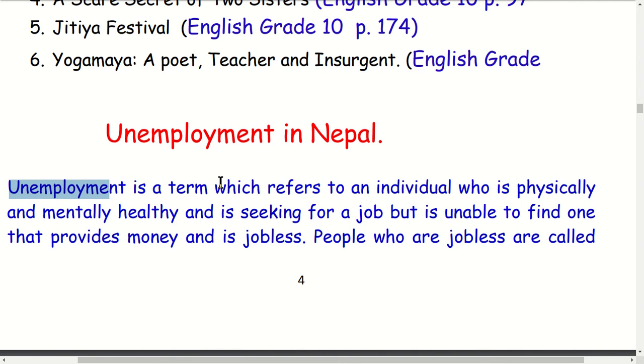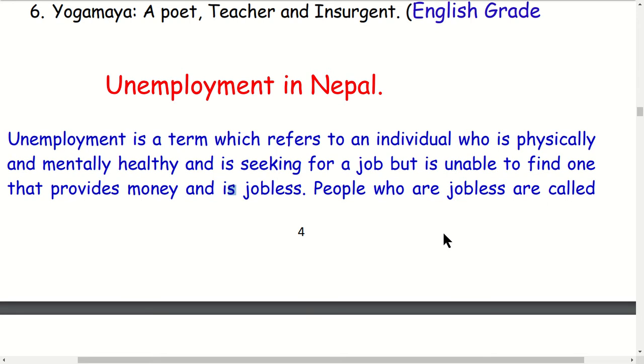Unemployment is a term which refers to an individual who is physically and mentally healthy, who can do anything, and is seeking a job, looking for a job, but is unable to find one that provides money. A person who is physically and mentally healthy, looking for a job and not able to find one, is jobless. He is unable to earn, and he is unemployed.